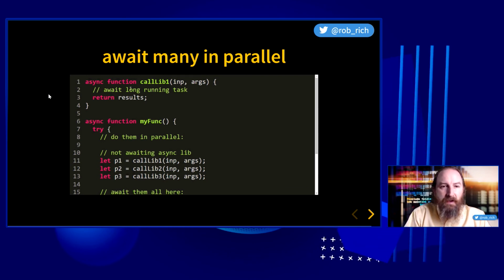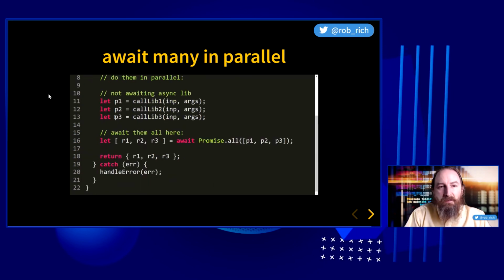But let's do that. We have some long running task and we're going to call it, but we're not going to await it. So now that we've got our 3 promises, we do have a mechanism where we can await 3 promises and get 3 results. So we'll say promise.all, pass in an array of those 3 promises, and now we have our 3 results. Instead of waiting until this library finished before we launch that library, we did all 3 of them at the same time. So if each one took a second, we only waited a second. We didn't wait 3 seconds.